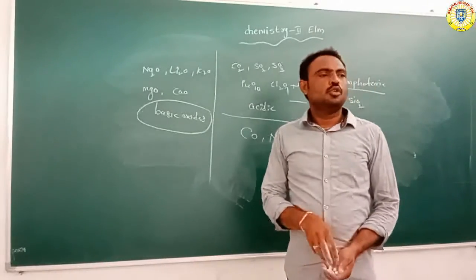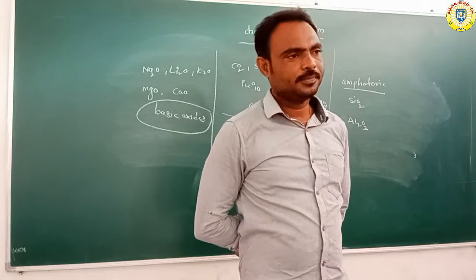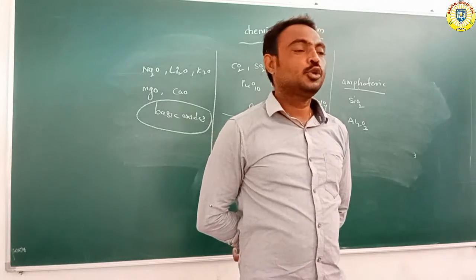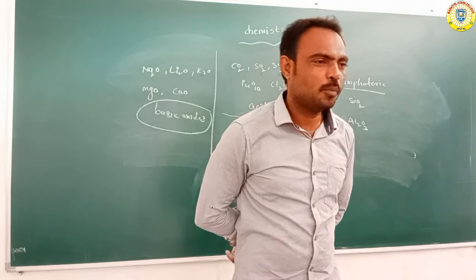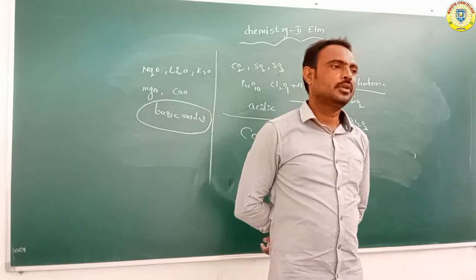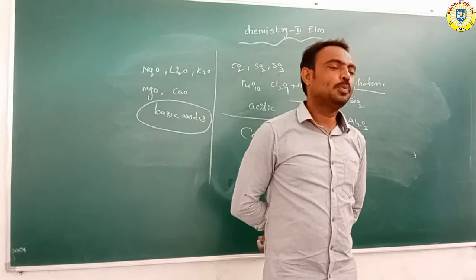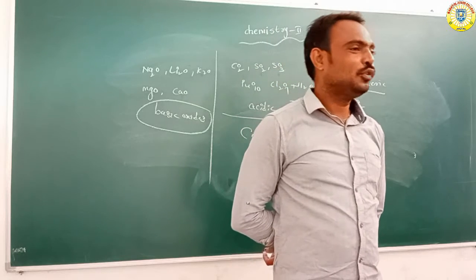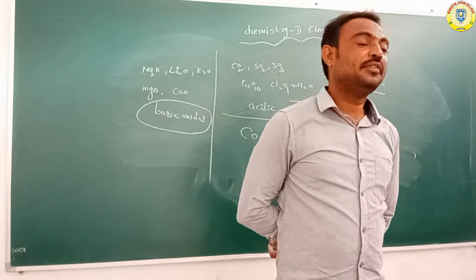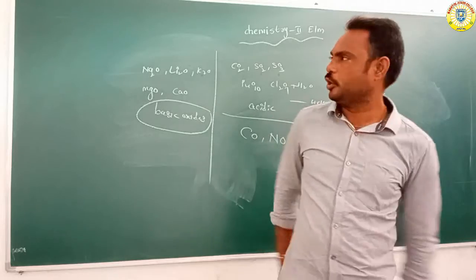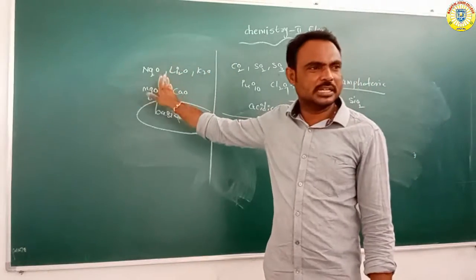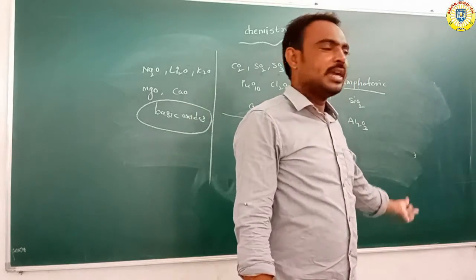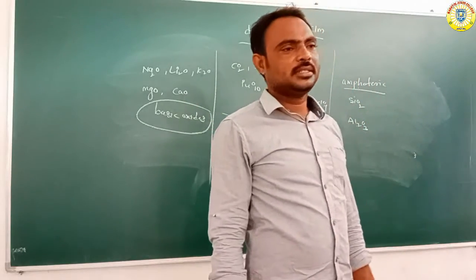Okay, so what is the use of oxygen? Oxygen is mainly used for the preparation of different types of compounds. It is mainly used for the preparation of water molecules, and for the preparation of different types of oxides, as we already know: metal oxides, non-metal oxides, some neutral oxides and some amphoteric oxides.